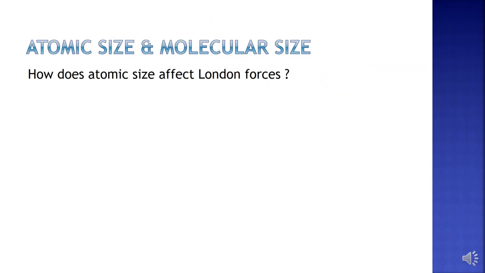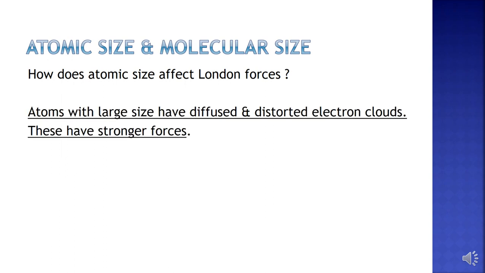Now, let's see what are the factors affecting the strength of London forces or van der Waals forces. The first factor is the atomic size and molecular size. So how does the atomic size affect London forces? You know, atoms with large size will have large electron clouds.